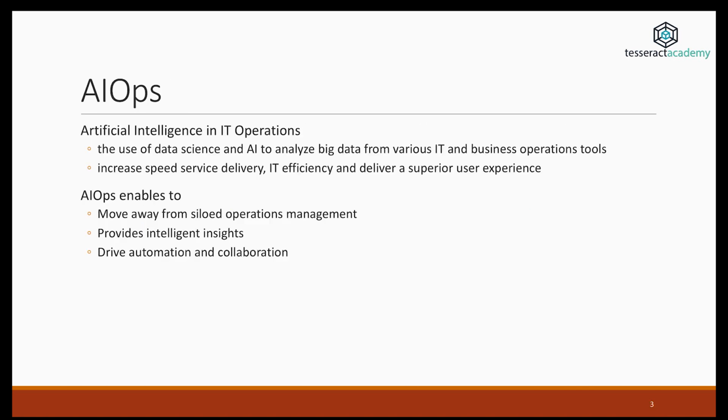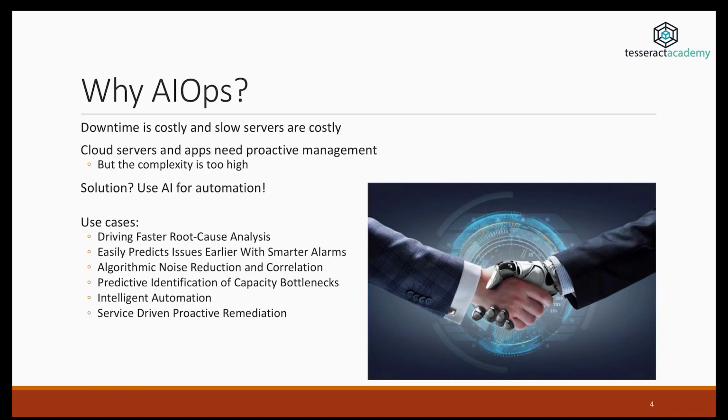AI Ops stands for Artificial Intelligence in IT Operations. It refers to the use of data science and AI to analyze big data from various IT and business operations tools. The goal is to increase the speed of delivery of the various services, to improve efficiency of IT services, and in general to provide a superior user experience. It's clear that through these, AI Ops enables teams to move away from siloed operations. It enables the generation of insights which can be communicated to the stakeholders, and it can help drive automation and collaboration within an organization.